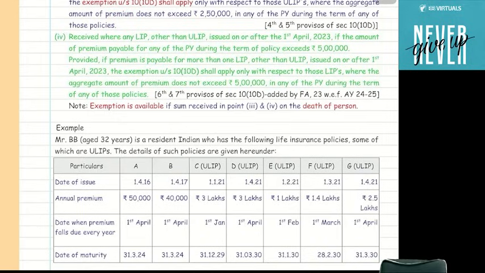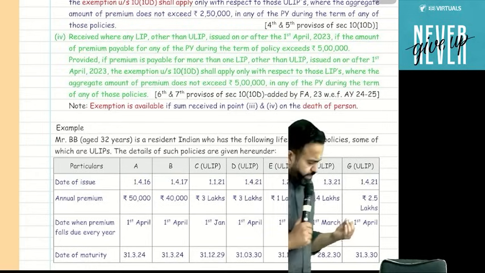Income component means, for example, I have taken one policy. Every year I am paying a 10 lakh premium for 10 years. So I paid 1 crore. After 10 years, suppose I receive 1 crore 60 lakh. So 1 crore 60 lakh minus 1 crore, that remaining amount is going to be taxable. So whatever maturity amount minus premium paid, the remaining amount is going to be taxable under income from other sources. Now one more point, guys, here.